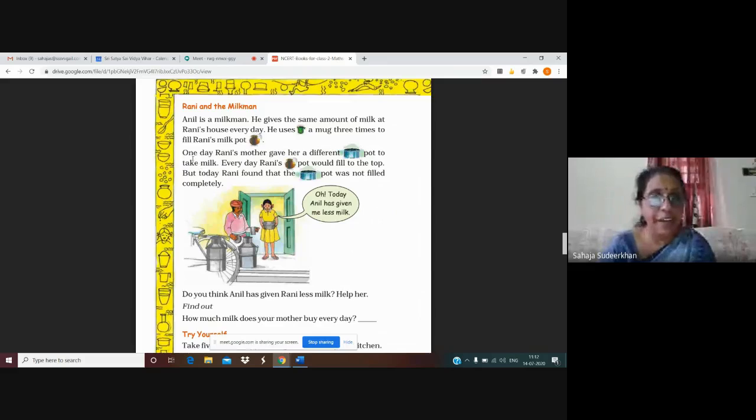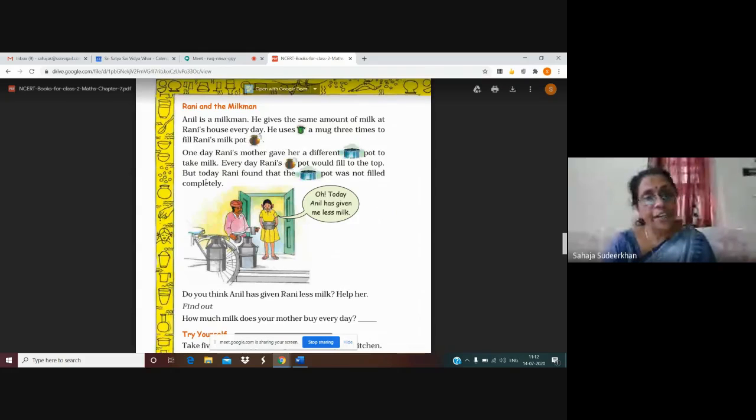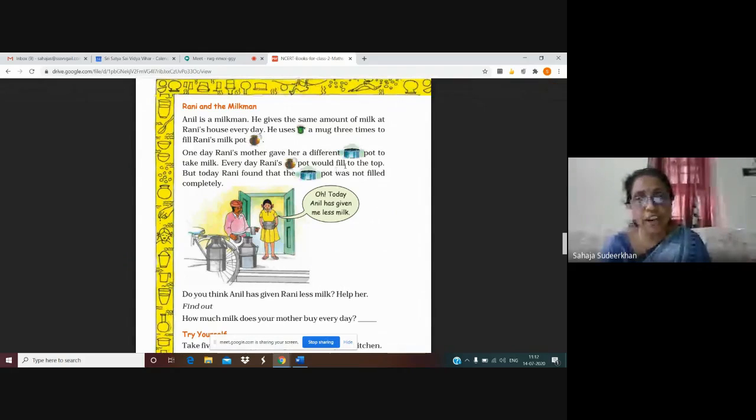Okay. Now, what happened? One day, Rani's mother gave her a different pot. See, the shape is also different, size is also different, isn't it? To take milk every day, Rani's pot is like this one, isn't it? It would fill to the top. But today Rani found that this pot was not filled completely.